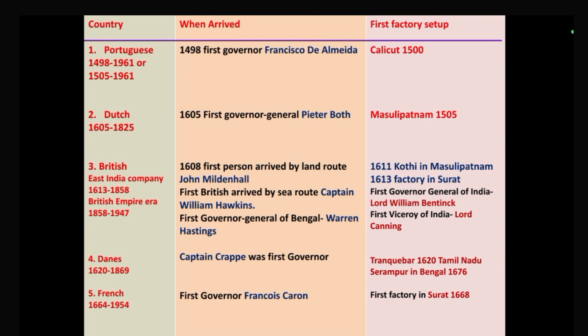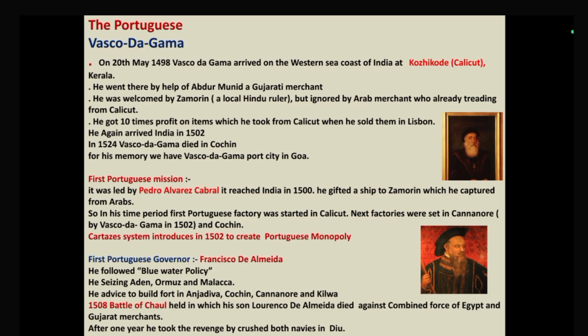Okay, so if we discuss the Portuguese company, when this company arrived and who was the first person to arrive by this company. So beta, the name of that person is Vasco da Gama. On 20 May 1498, Vasco da Gama arrived at the western sea coast of India. That time this coast was known as Kozhikode. In the local language people call it Calicut.